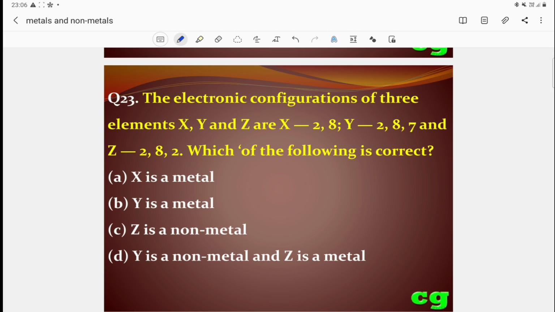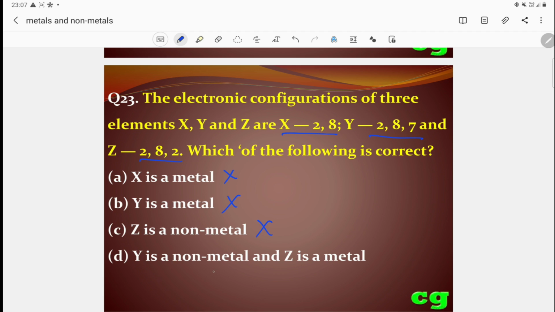The electronic configuration of three elements X, Y and Z are 2,8 and Y is 2,8,7 and Z is 2,8,2. Which of the following is correct? X is a metal? 2,8 is not a metal, so cancel. It is a non-metal. Then Y is a metal? 2,8,7 is not a metal. Cancel. Then Z is a non-metal? 2,8,2 is a metal. As it is non-metal, it is also cancelled.